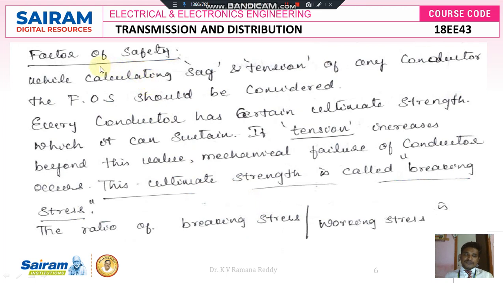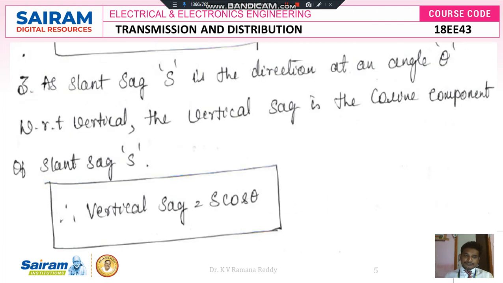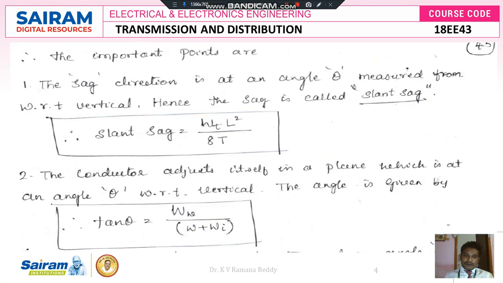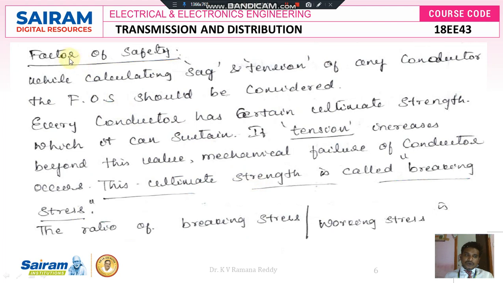The next concept is called factor of safety. What is meant by factor of safety? While we are constructing a transmission system between two successive poles, there exists sag, there exists slant sag, which depends upon the angle theta, and there exists the tan theta component, which depends upon the plane of the conductor. So factor of safety is also taken into account while we are constructing the transmission system, based upon two terms like sag and tension.